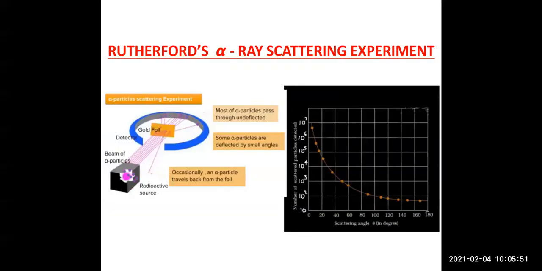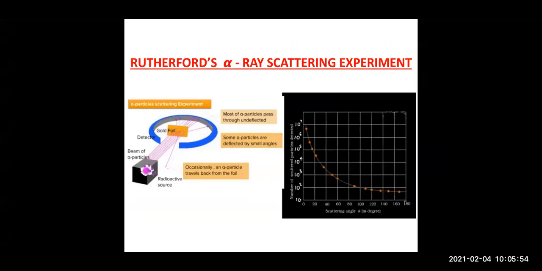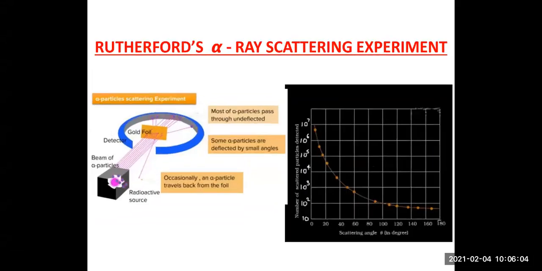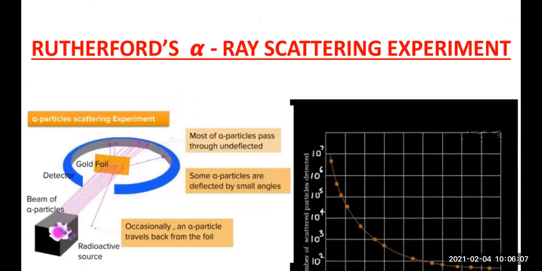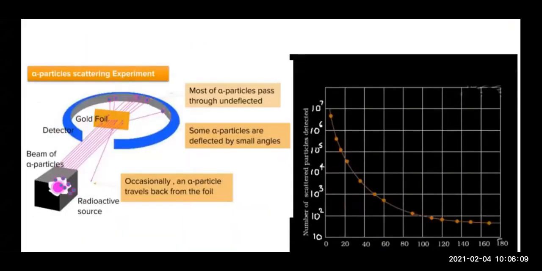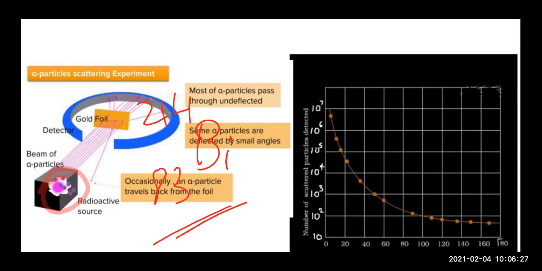And then came the scientist Rutherford. Rutherford, children, experimented in 1911. So in his experiment, as you can see in the picture over here, he first took a radioactive source. So this is a radioactive source, and he took the radioactive source as bismuth 214, 83. So this was the radioactive source which he took.